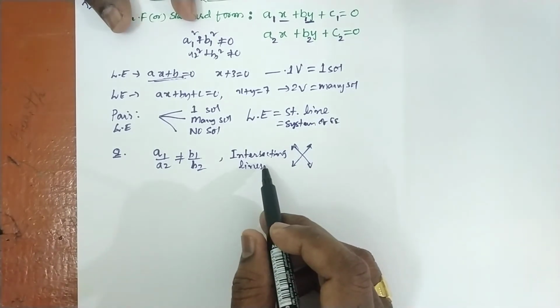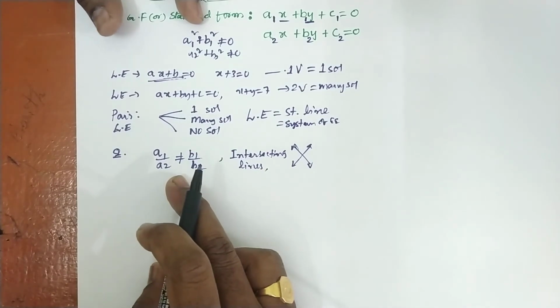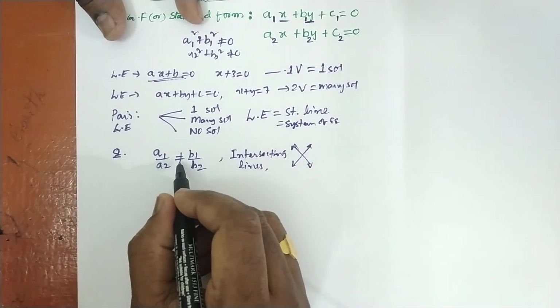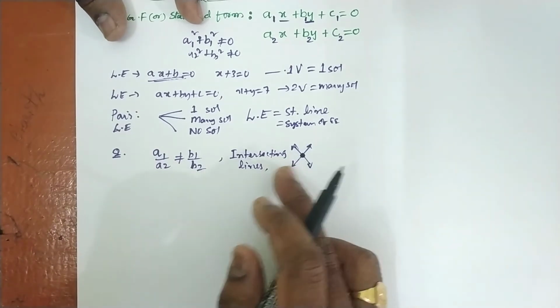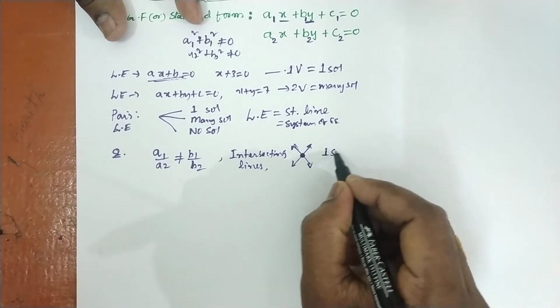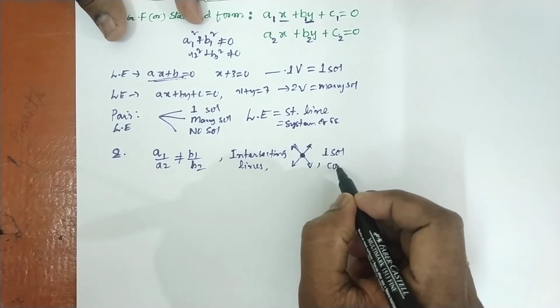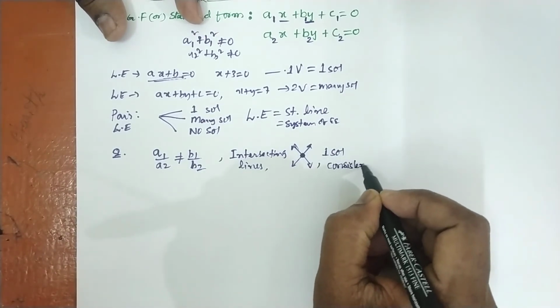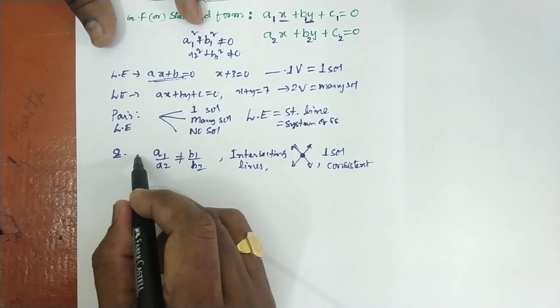Intersecting lines are obtained because of the equations being like that. The condition is a1 by a2 not equal to b1 by b2; both lines intersect at one point. One point means one solution. Remember, one point means one solution and it is consistent. Whenever you have a solution, the system can be called consistent. This is the first type.